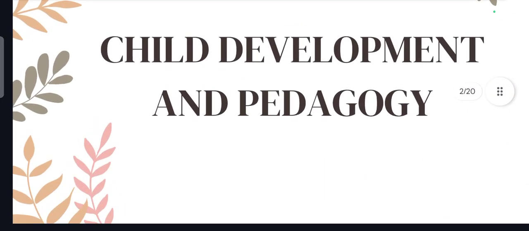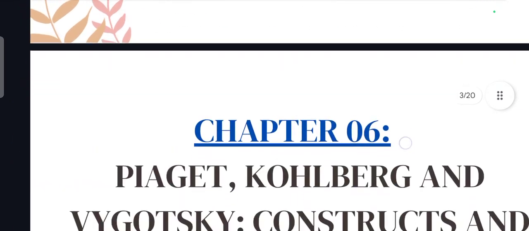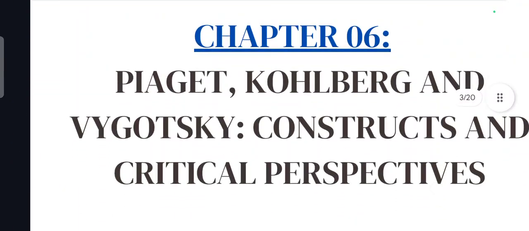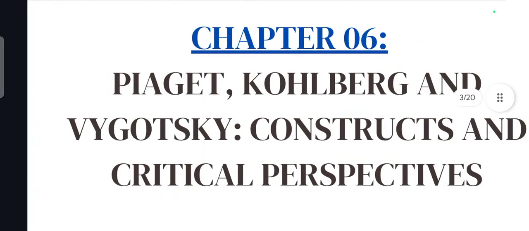So we are discussing child development and pedagogy. Today we are going to our sixth chapter, Piaget, Kohlberg and Vygotsky, constructs and critical perspectives. This is one of the most important chapters in our child development and pedagogy.